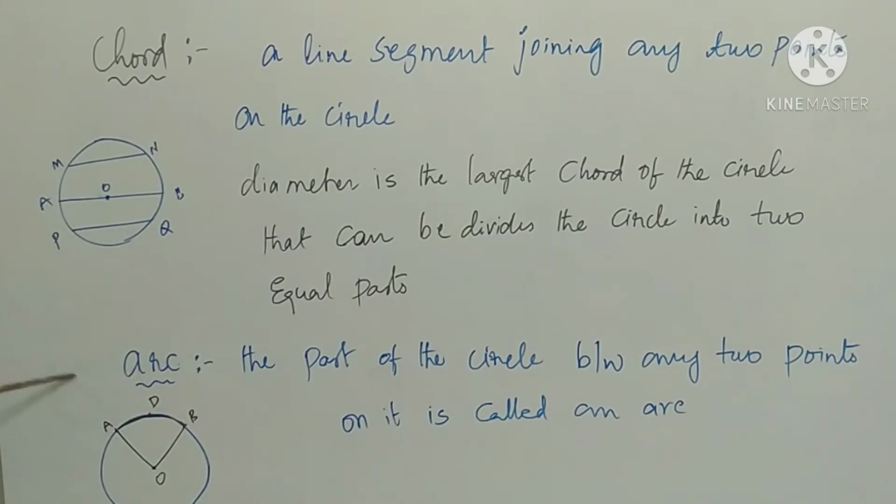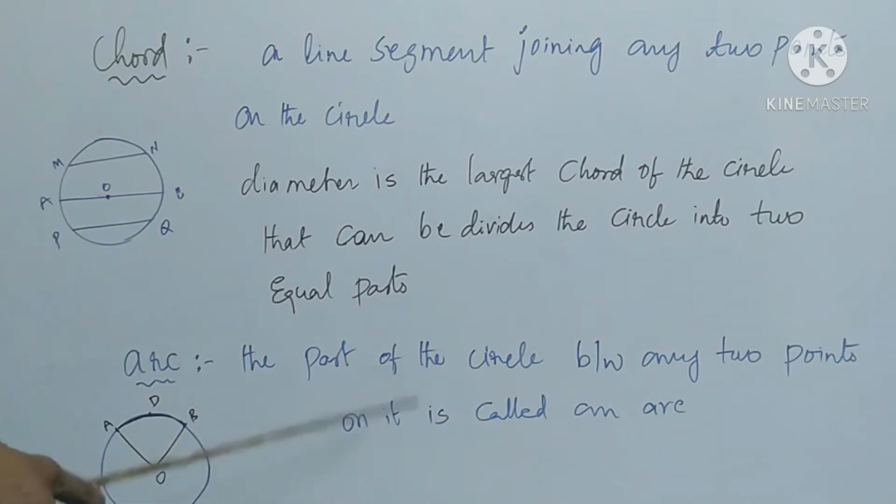Next one, arc. The part of the circle between any 2 points on it is called an arc. Here AD is an arc, ADB is an arc, DB is an arc, AE is an arc, EB is an arc. So a part of the circle between any 2 points on it is called arc. ADB is the minor arc and AEB is the major arc.